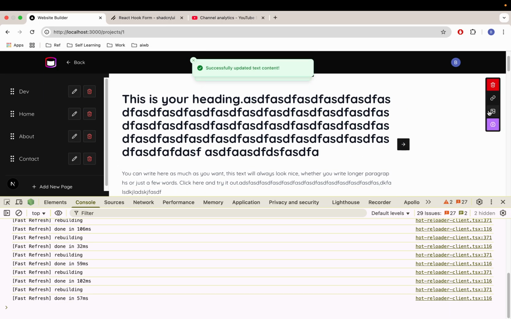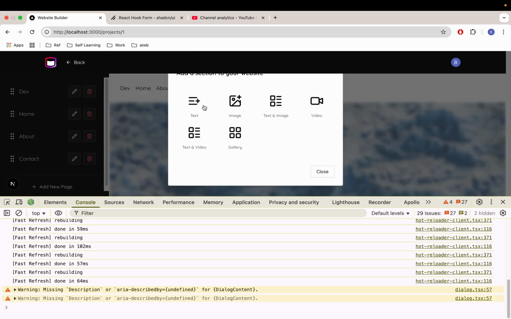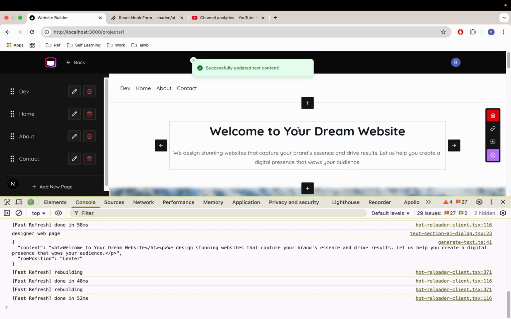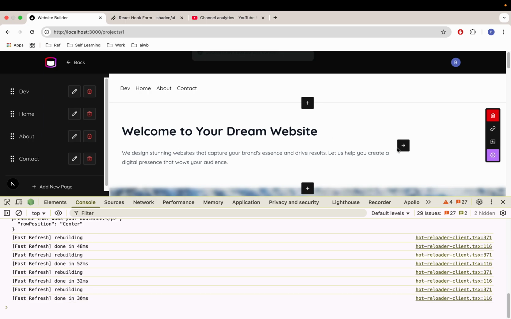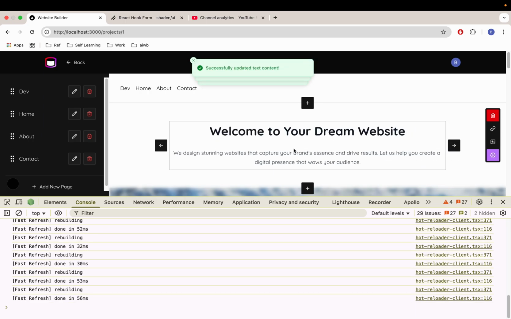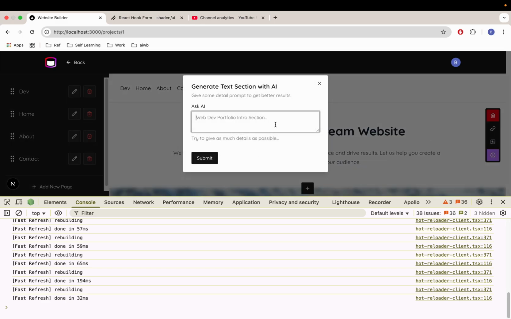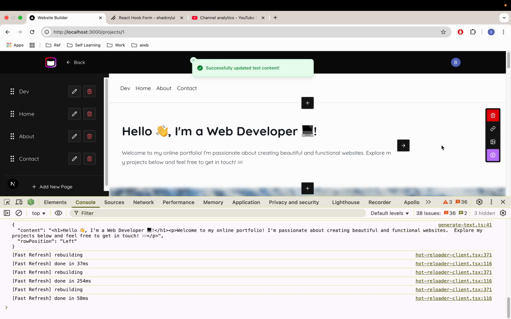I'm not going to be so picky. Let's regenerate text section. So designer web page. Yeah, so looking good. I think this one is pretty good. Of course, there are places that we can improve, but for now, I'm going to live with that. Yeah, I kind of like it. I think it should work beautifully now. So web dev portfolio intro section with the emojis and align to left. Okay. Yeah, I like it.